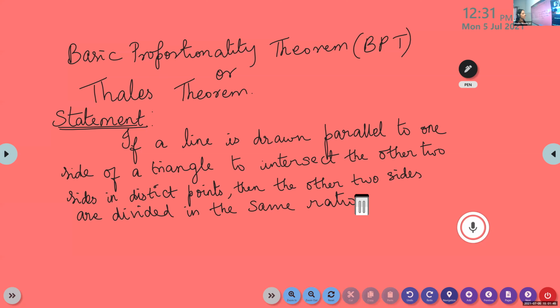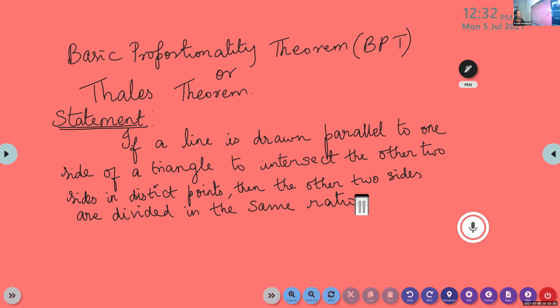The statement is, if a line is drawn parallel to one side of a triangle to intersect the other two sides in distinct points, then the other two sides are divided in the same ratio.